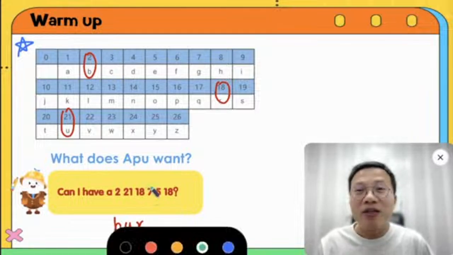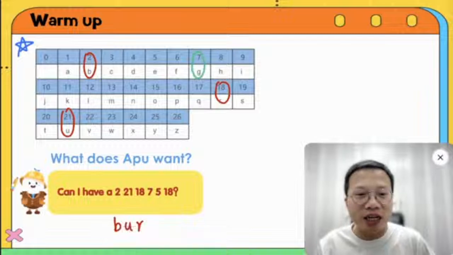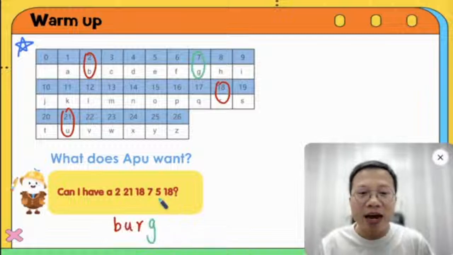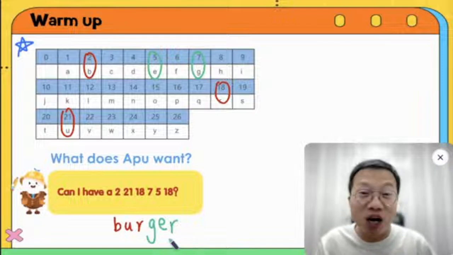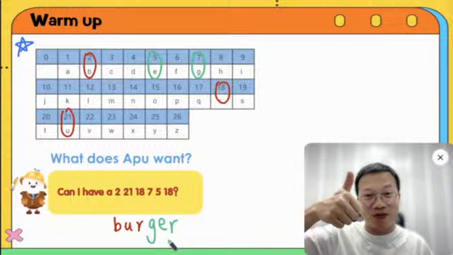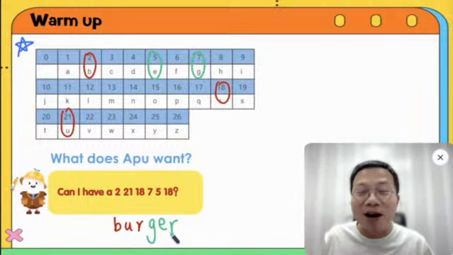Here, 7. 7, here is G. Okay, yeah, this is G. And then 5 here is an E. And 18 here is R again. So you see here we have a burger. Okay, very good. A lot of you cracked this. So actually Apu wants a burger.